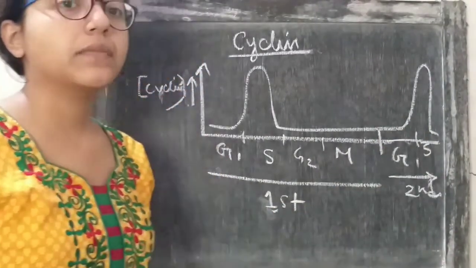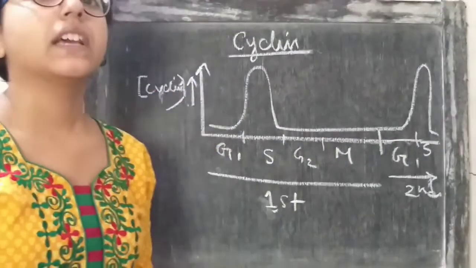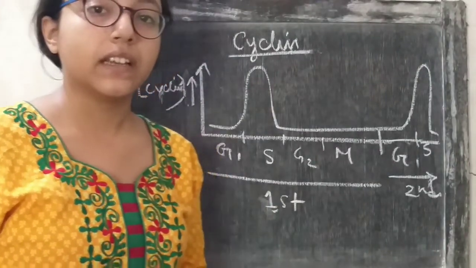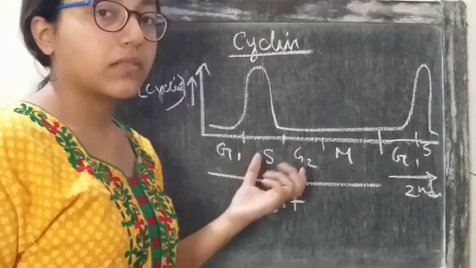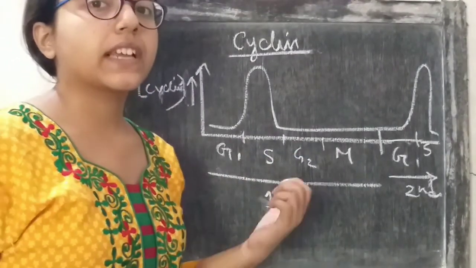Because of this cyclical fluctuation in concentration, the protein is called cyclin. I just talked about an S phase cyclin, the cyclin that is active in S phase.